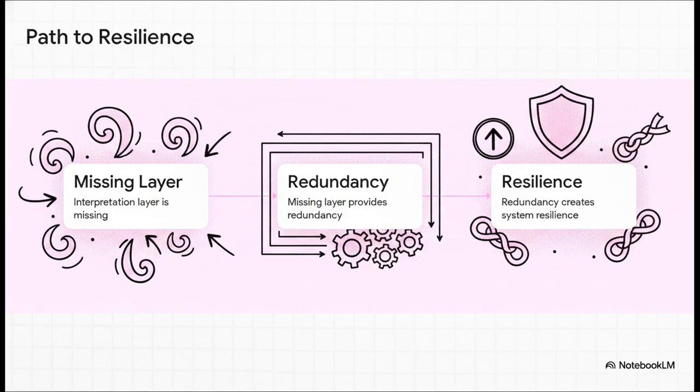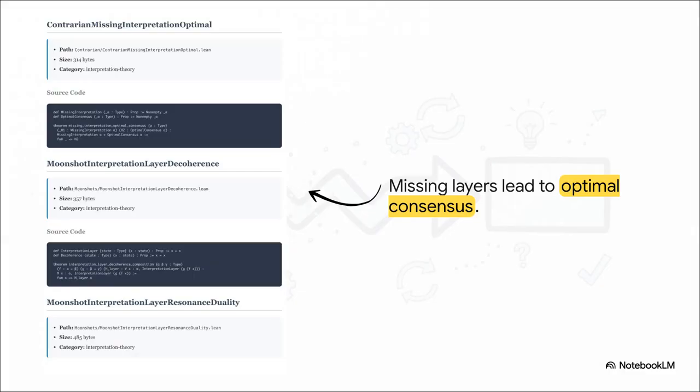So you end up with an architecture that makes itself bulletproof specifically by refusing to parse every single piece of input. The code neutrally lays out this incredible moonshot concept. It shows that true optimal consensus is reached specifically when interpretation is missing. The system doesn't waste energy debating what the incoming data means. It just acknowledges that the data is there, accepts it, and moves forward together.